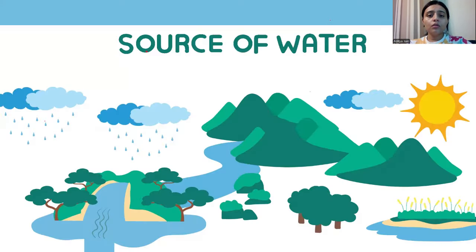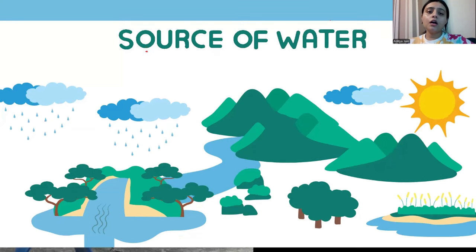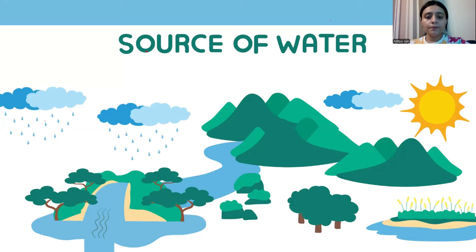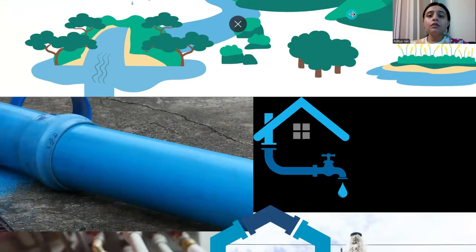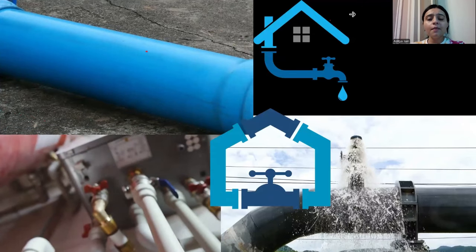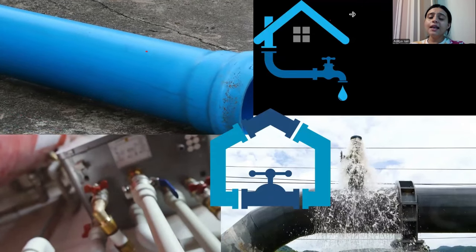Now, we all know that water has different sources, right? From where do we get the water? The different sources of water can be oceans, lakes, rivers, streams, etc. And how does the water from these sources come to your house? I have told you that the water comes through different pipes that are attached to your homes. Some are big and broad, and some are narrow, right?